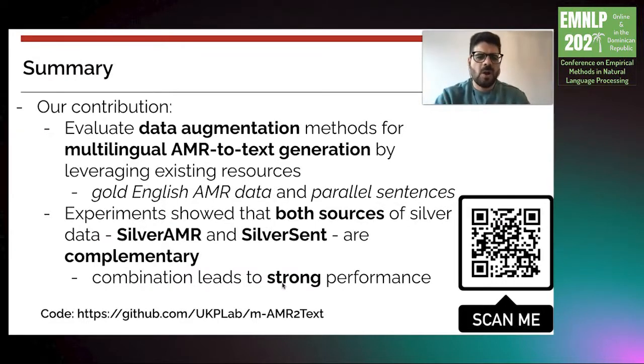So in this work, we evaluate different data augmentation methods for multilingual AMR-to-text generation. In order to do that, we explore two kinds of resources: a gold AMR corpus plus parallel sentences from English to different languages. Our experiments showed that both sources of silver data, namely silver AMR and silver sent, are complementary.